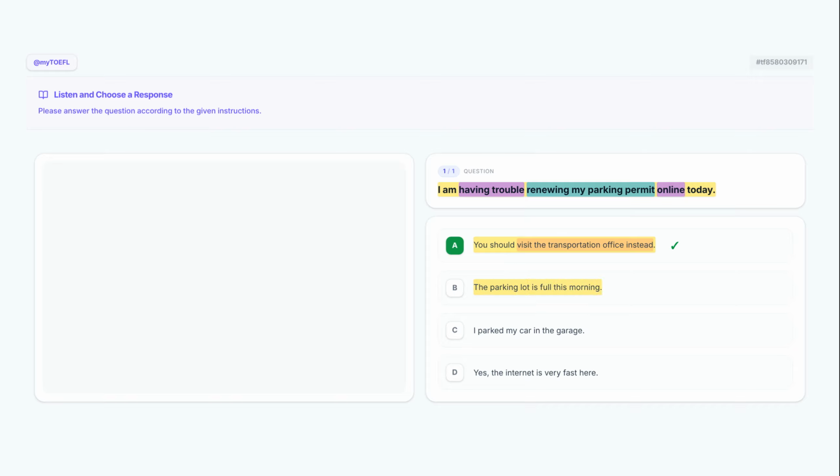While this option mentions a parking lot, it doesn't actually address the speaker's difficulty. The fact that the lot is full is a separate issue from the speaker's goal of renewing their permit. We can eliminate this one.